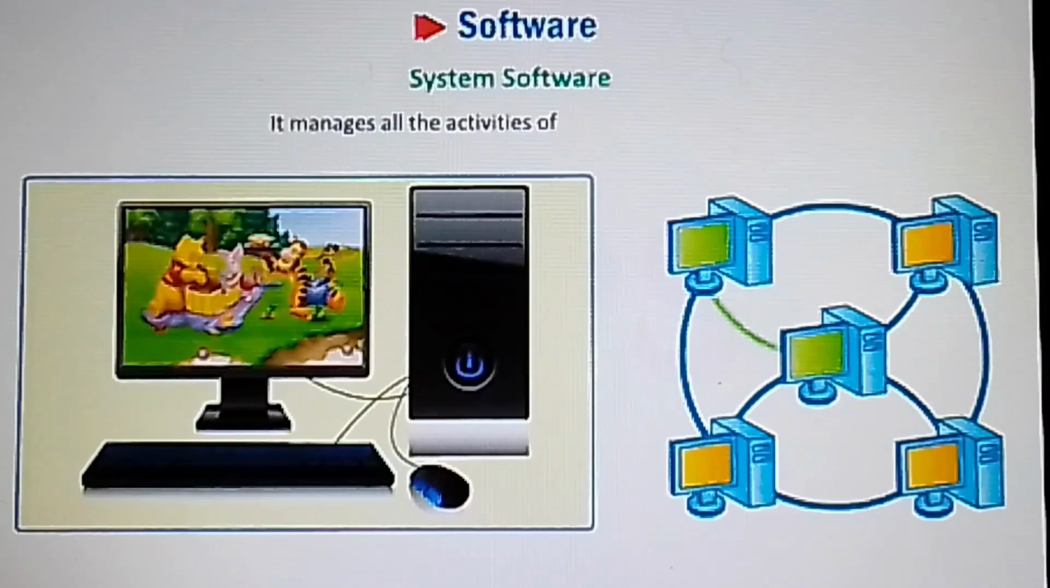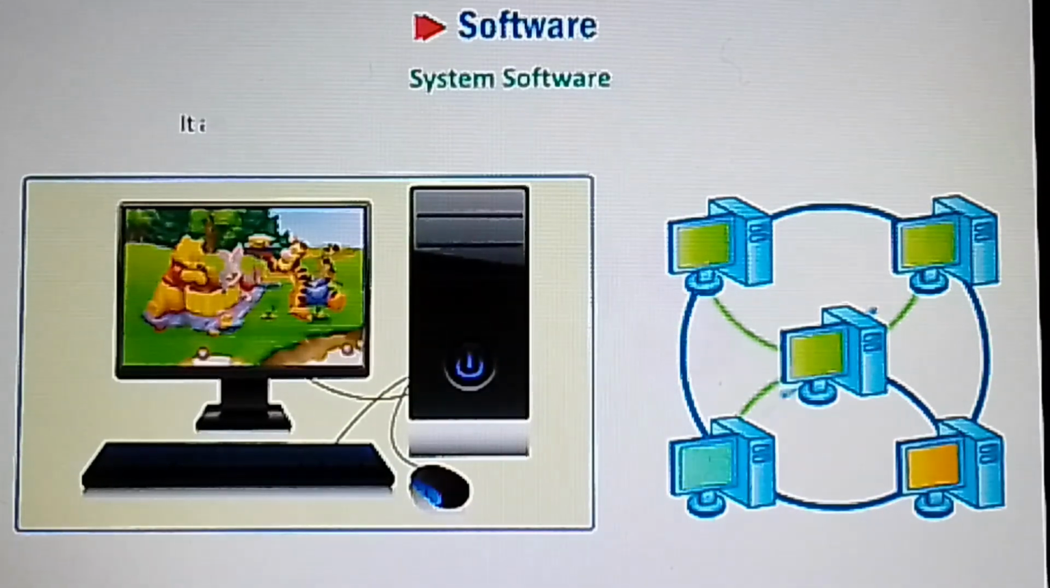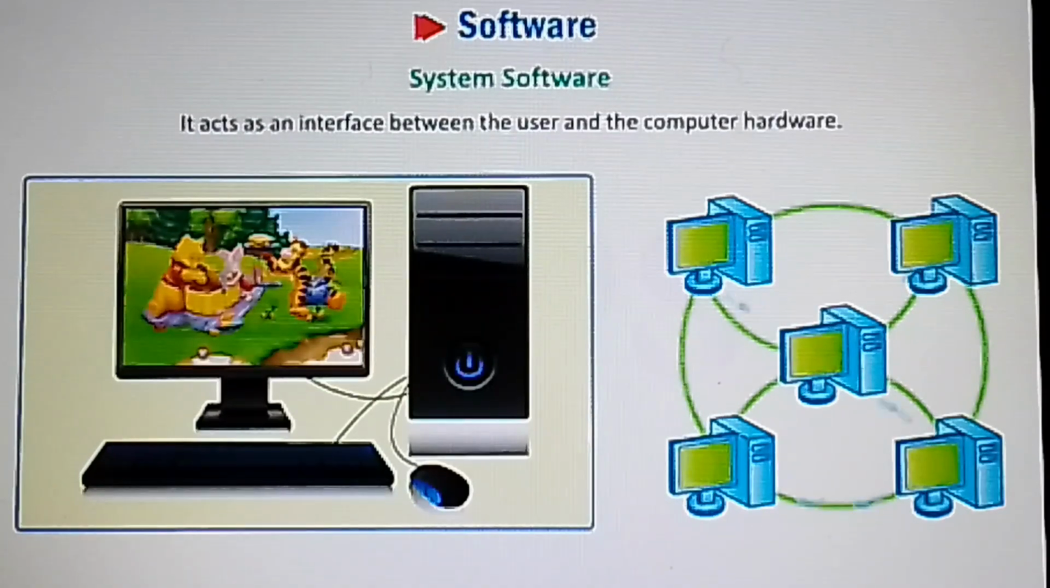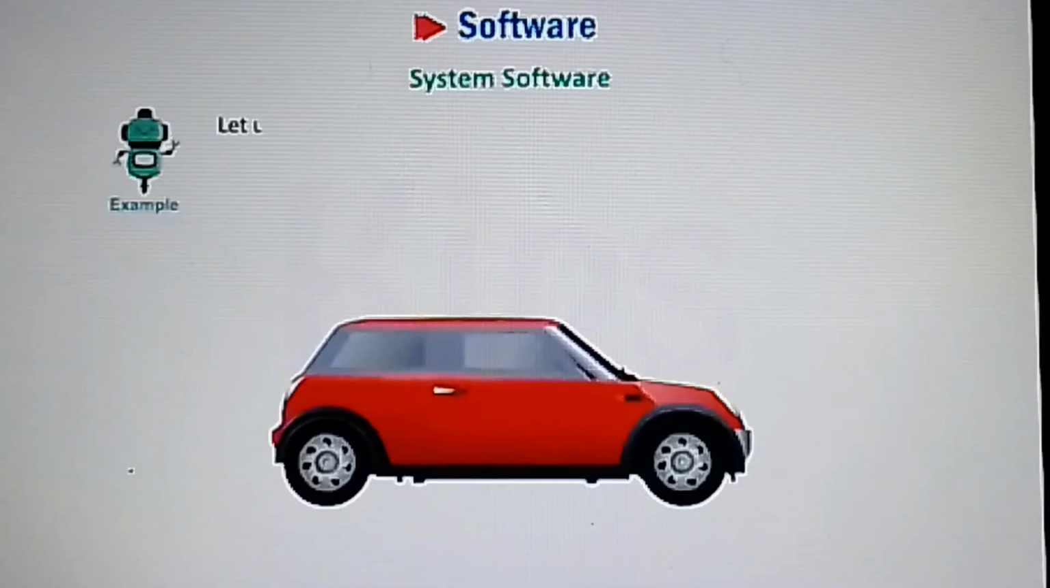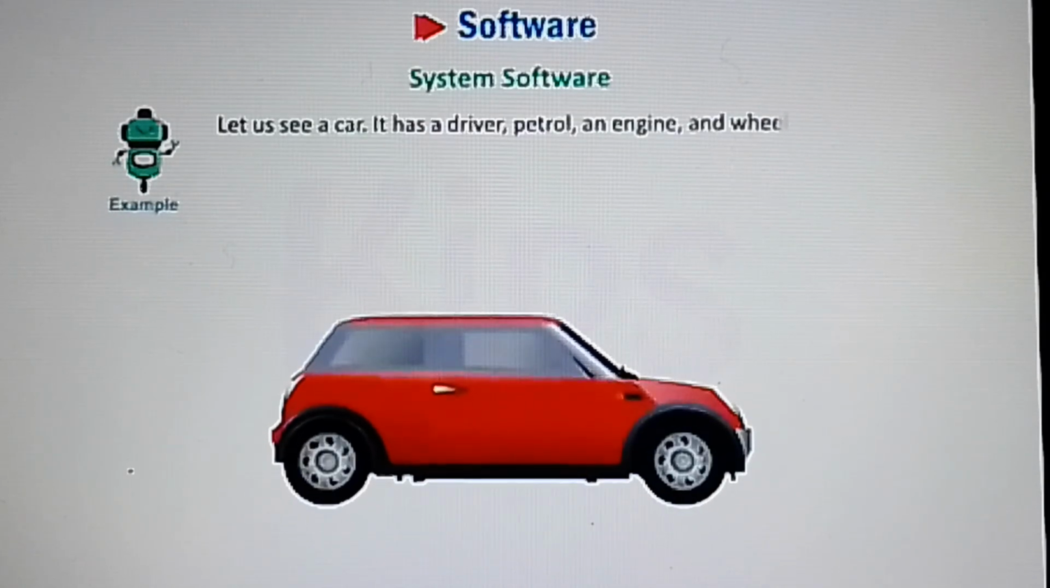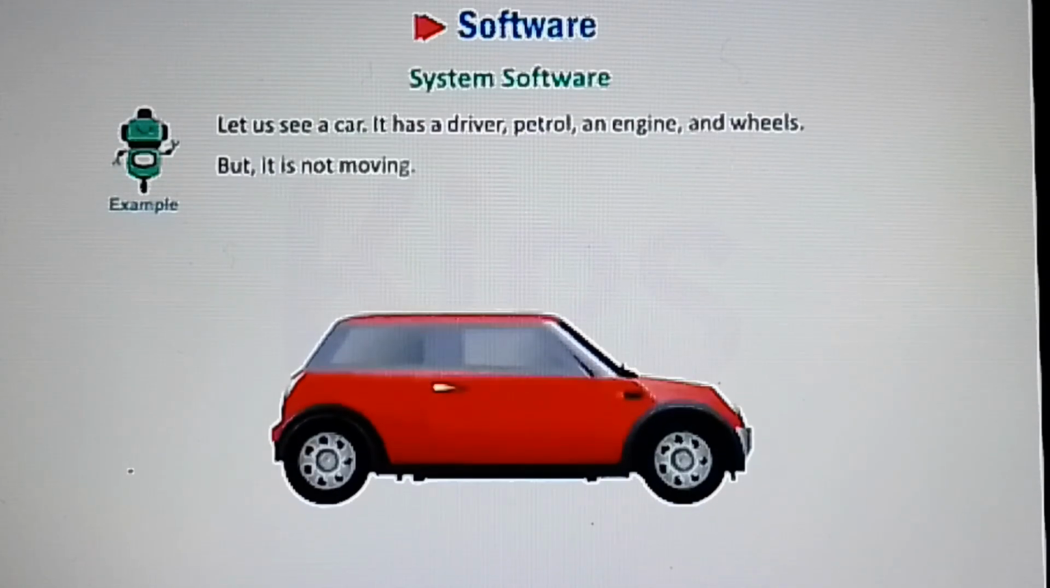It manages all the activities of a computer system. It acts as an interface between the user and the computer hardware. Example, let us see a car. It has a driver, petrol, an engine and wheels. But it is not moving.